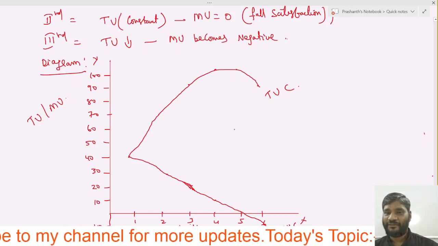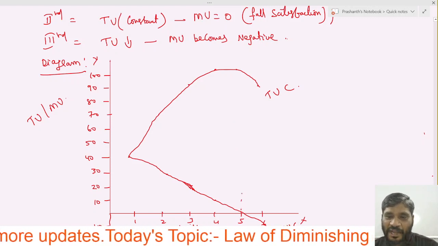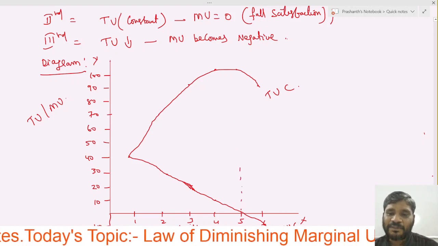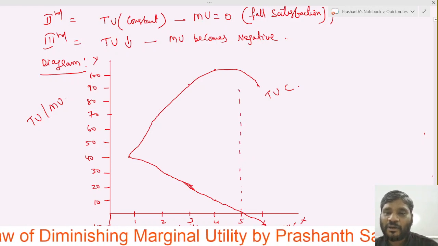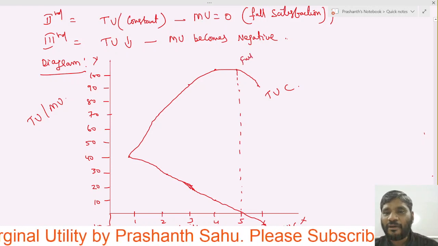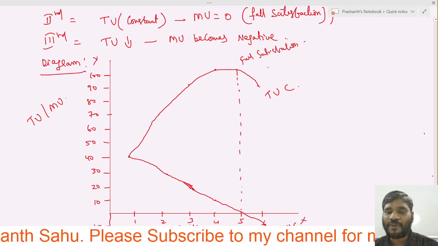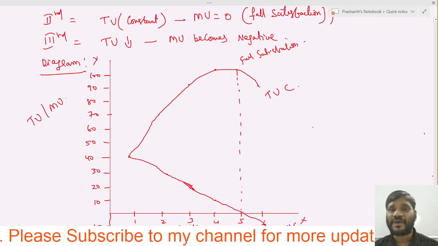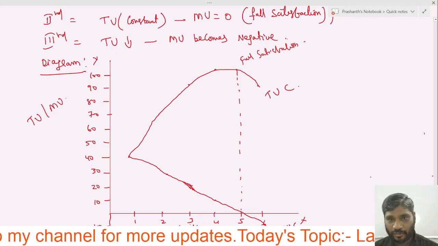At 5 units only, the consumer has got the maximum satisfaction. So here we will slowly draw one line, because at this point he has got the full satisfaction, and this is how the satisfaction of the consumer can be known.